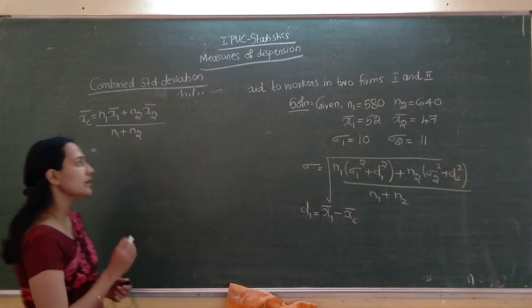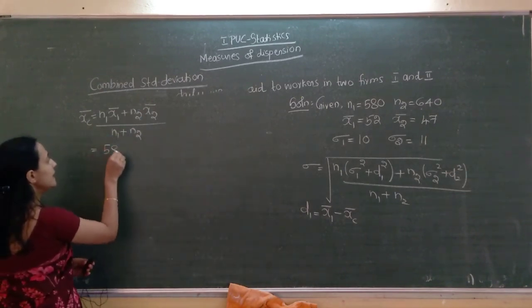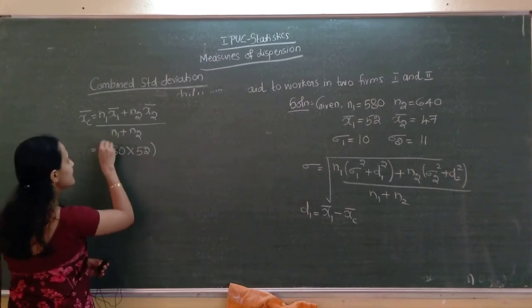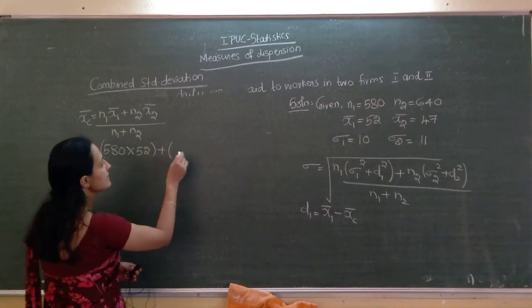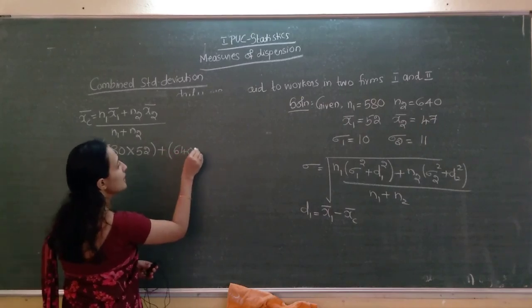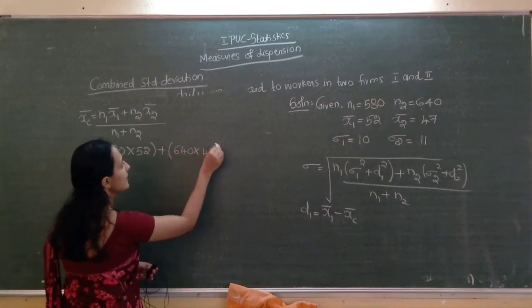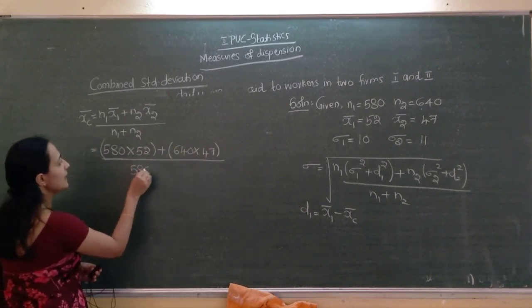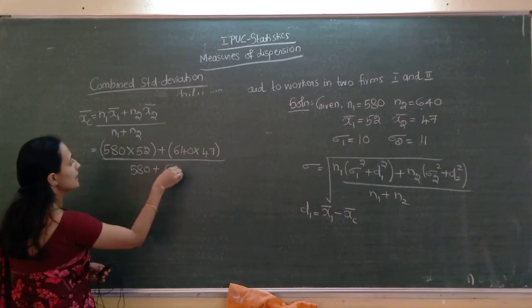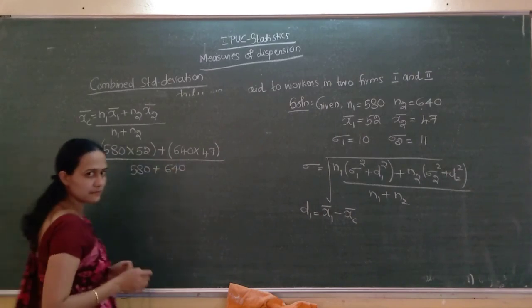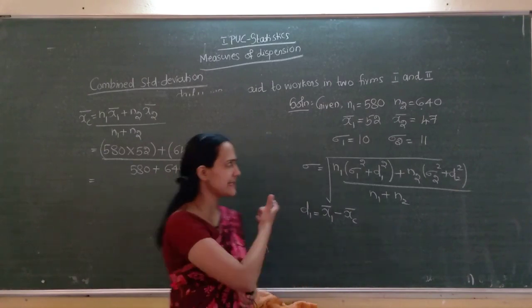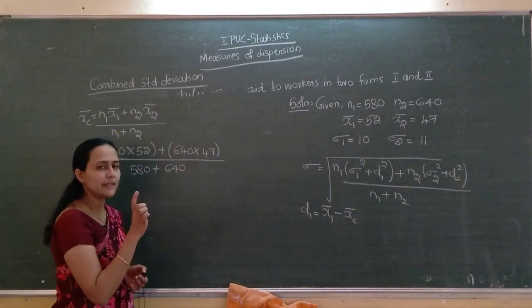N1 equal to 580 into X1 bar 52 plus N2 is 640 into X2 bar 47, divided by N1 plus N2, 580 plus 640. Clear? So however, you know how to find the combined arithmetic mean.